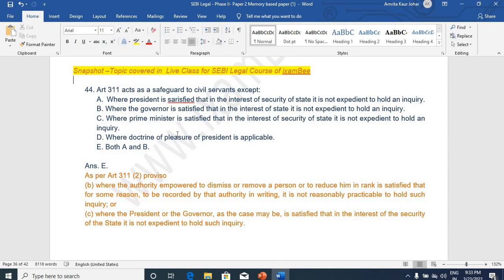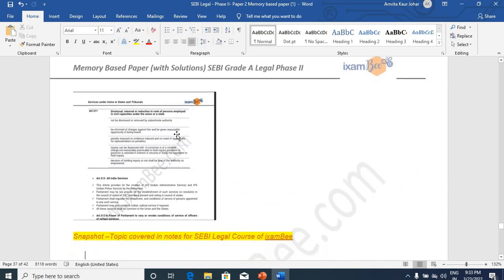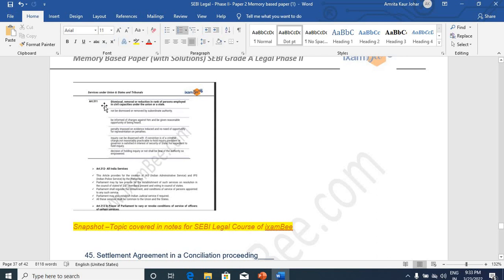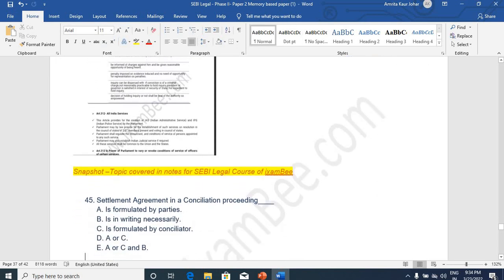This you can see how depth they have taken up in phase 2 in framing of question. This was also covered as an important article. You can see concisely it was covered with all the proviso clauses very distinctively marked in the material.